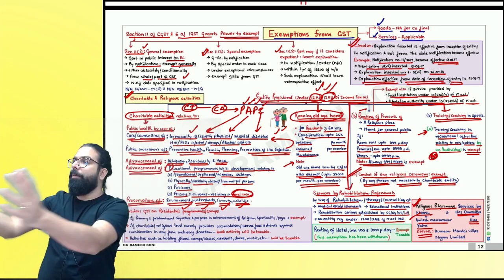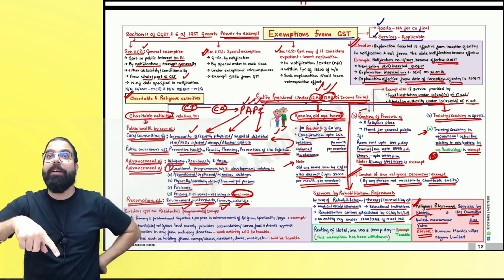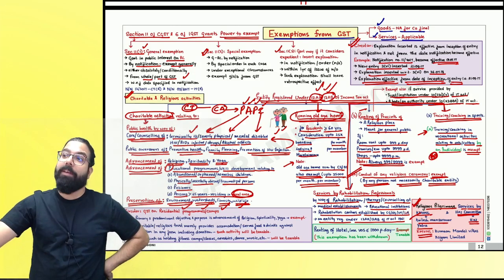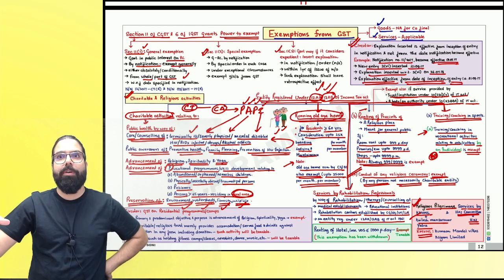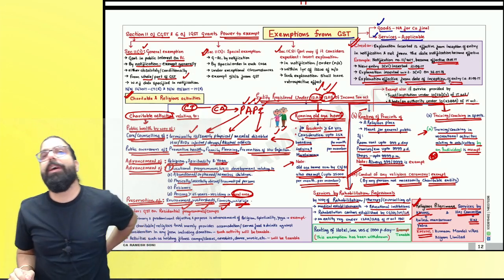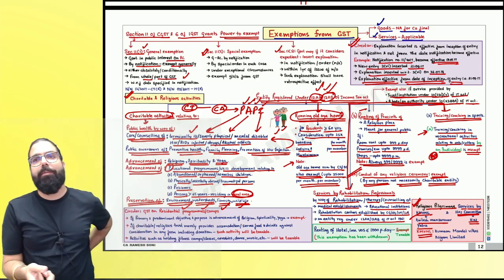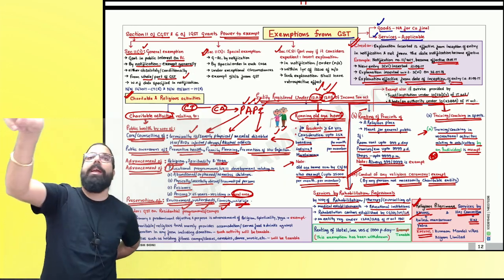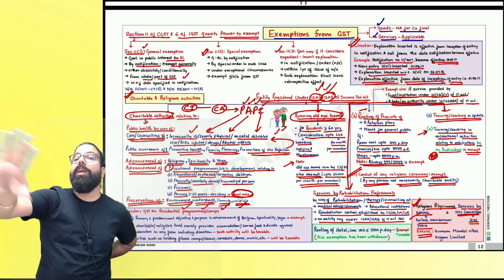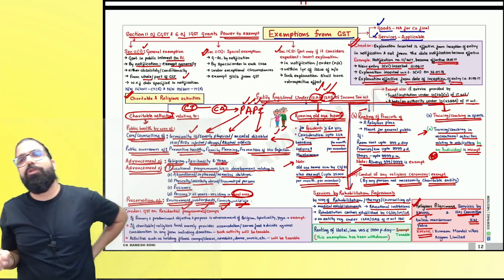Religious ceremony, exempted. Last one, your head is moving with the chart. This is picture memory. Everything can't be remembered. You have to see something and remember also. Are we clear, everyone? The last one over here is which one? Recreational activity, which I have already told. An entity registered under 12AA or AB doing training or coaching in sports is also exempted.